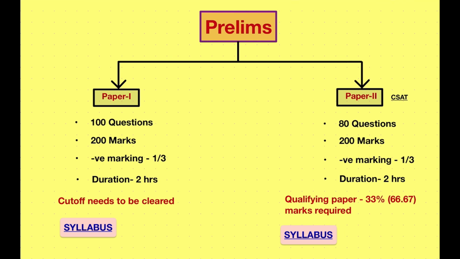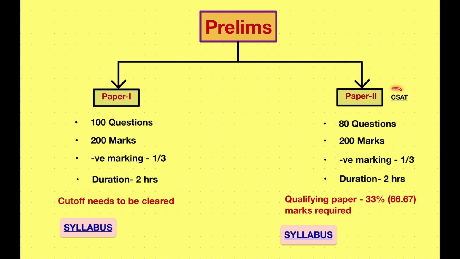In paper 1 there will be 100 questions. These 100 questions carry 200 marks and there will be a negative marking of 1/3. The duration to give this examination is 2 hours. Now in this exam you have to clear the cutoff to appear for the next examination.